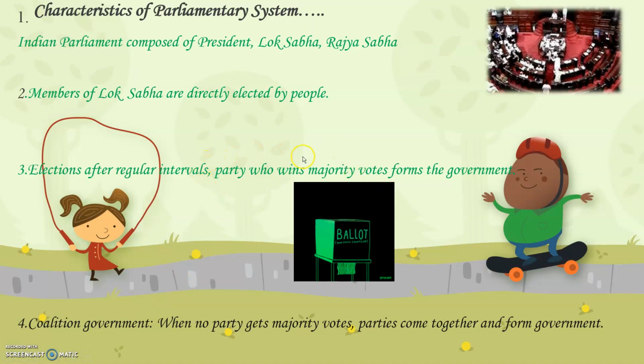When there is no majority party, when both the political parties get the same amount of votes, they come together and form one government, and that is called a coalition government. So basically after election, whichever political party wins the election forms the government for the country.